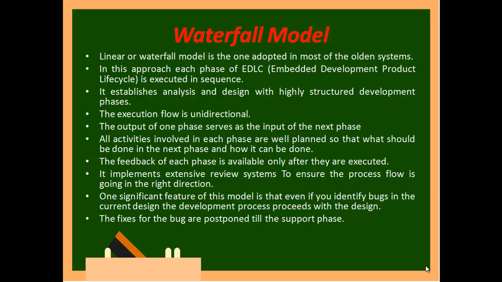It implements an extension review system to ensure the process flow is going in the right direction. One significant feature of this model is that even if you identify a bug in the current design, the development process proceeds with that design. So at one stage you have decided the circuit board, and then it goes to the next stage. Then at that stage, if you identify that there is a bug, that cannot be modified, because it has been passed to the next stage, and the next stage will go for production. After production, if it is a very huge bug, then it is a loss for us.